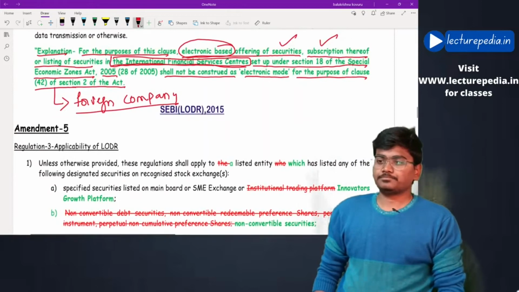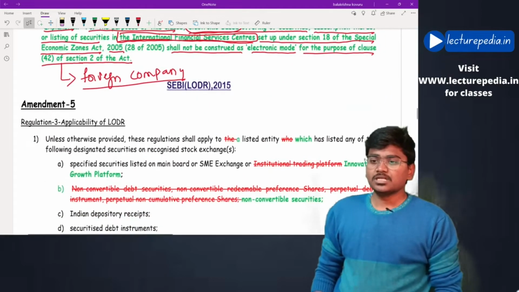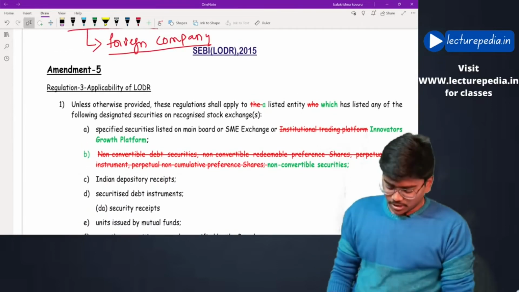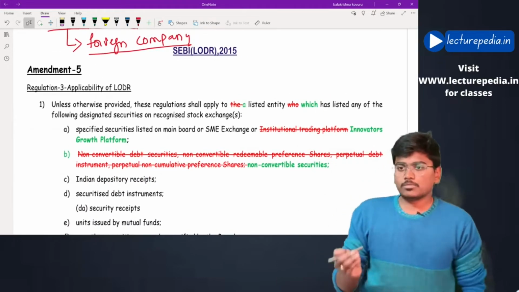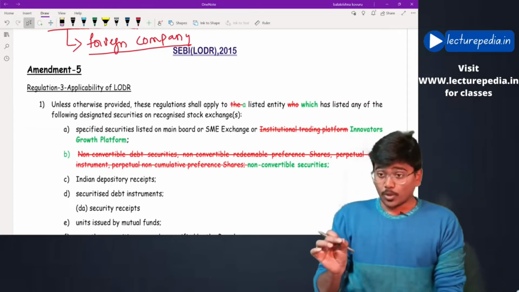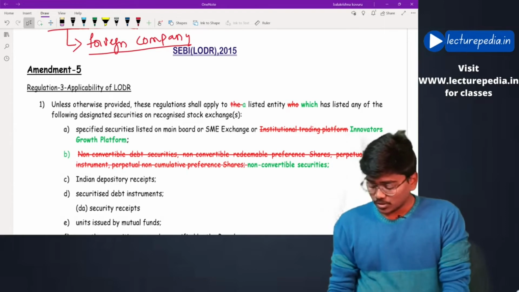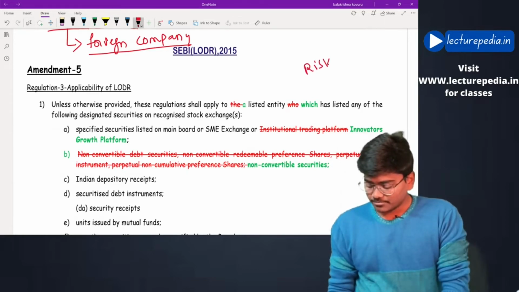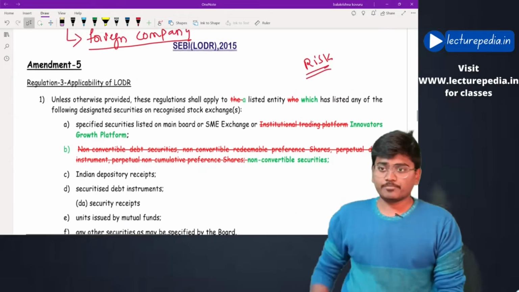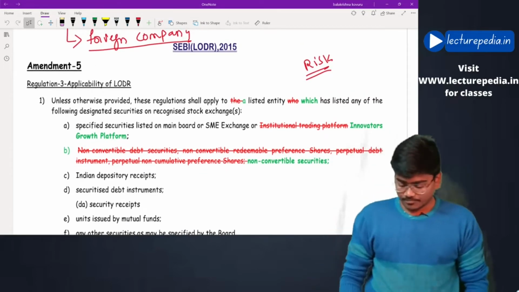Next, SEBI LODR regulations. There are some major amendments in SEBI LODR regulations. There is one important amendment which is relating to the risk management committee. We'll discuss that. First of all, amendment number 5 in SEBI LODR regulations.